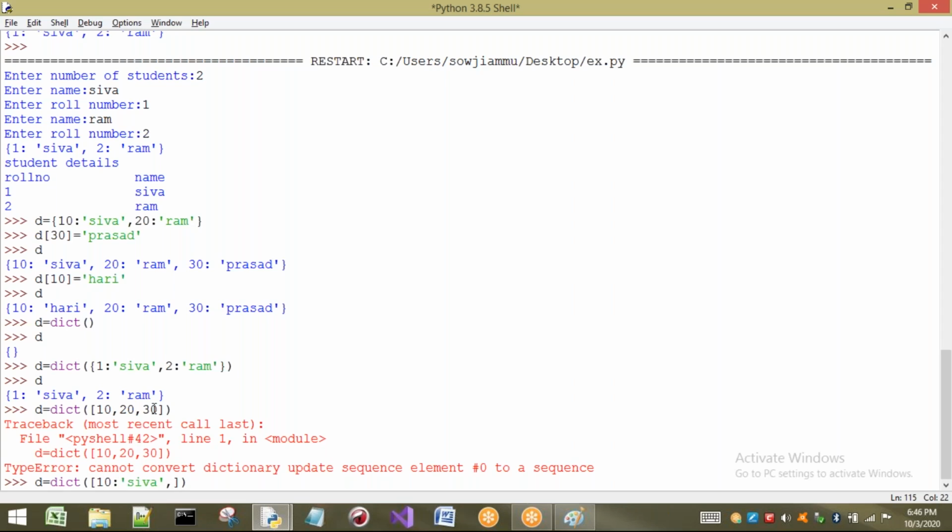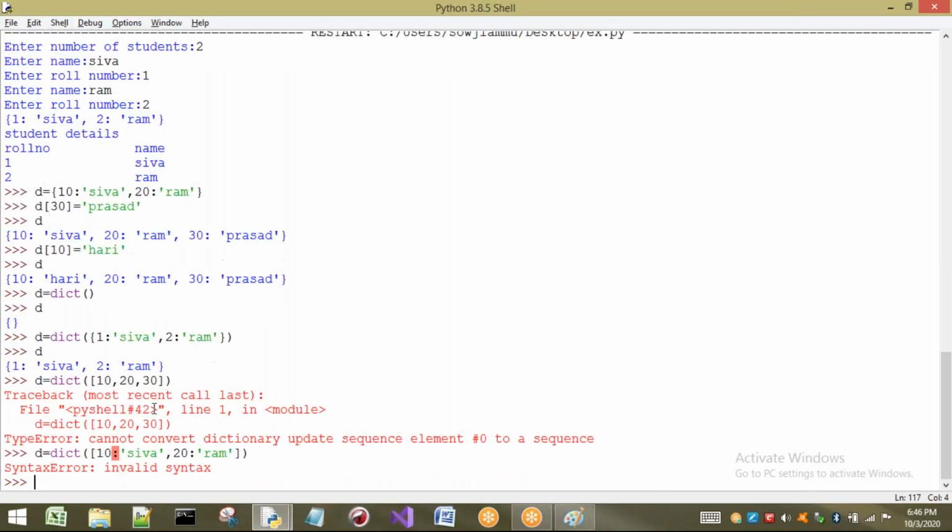Okay. Next, let us take 20 Ram. Let us create this one. What has happened? It is going to tell us a syntax error. So how do we make this work? Just make it a tuple, by enclosing the key and value inside parentheses.